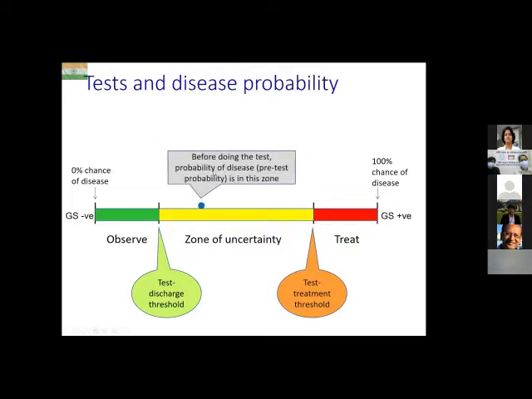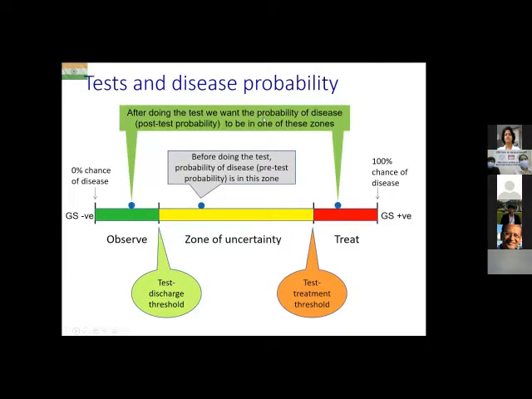So before doing any test on the patient, before any laboratory test, radiological test, whatever test you're talking about, the probability of the disease, which is also known as the pre-test probability, is in this zone, the zone of uncertainty. And after doing the test, we want the probability of the disease, or in other words, the post-test probability, to be in either one of these zones, either the zone of treatment or the zone of observation. We do not want to remain in a zone of uncertainty.